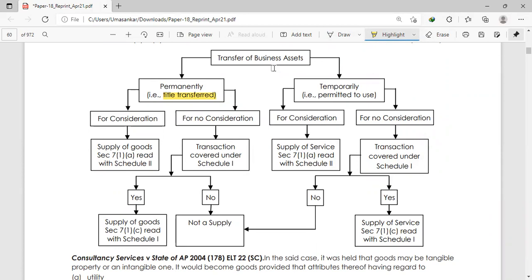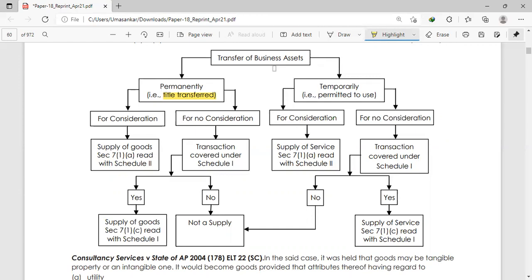If consideration is there, we'll see the supply under section 7(1)(a) read with Schedule 2, first paragraph. So it will be supply as per section 7(1)(a). Then we'll see supply of goods or service, that is goods. Now, if there is no consideration, the transaction is covered under Schedule 1.